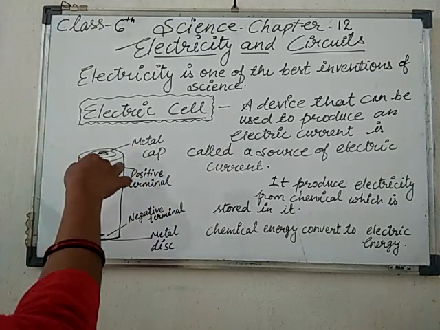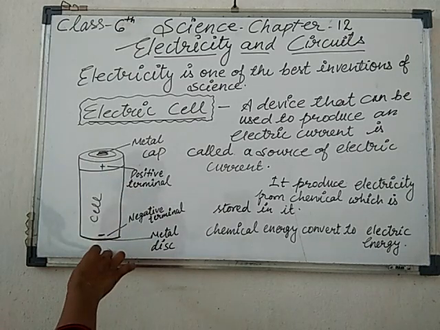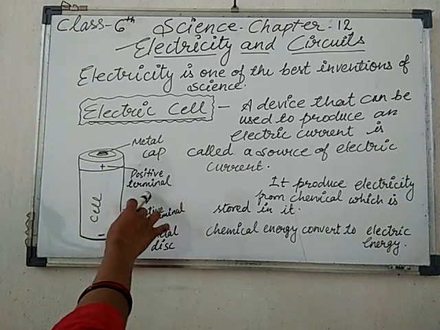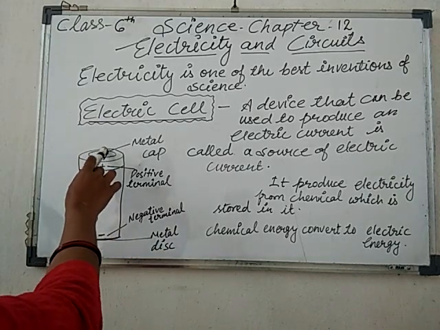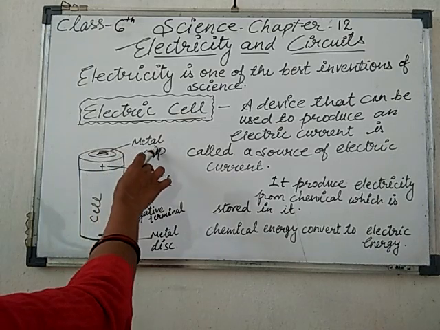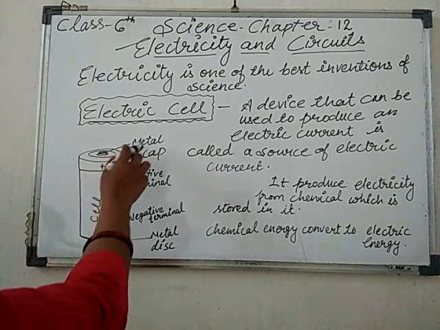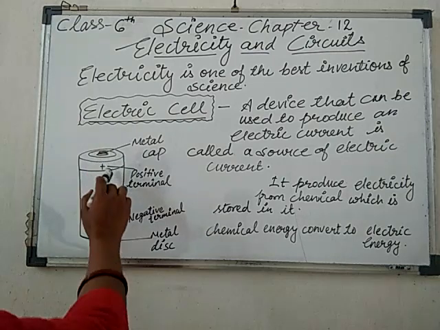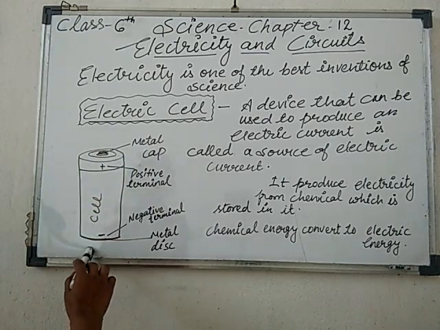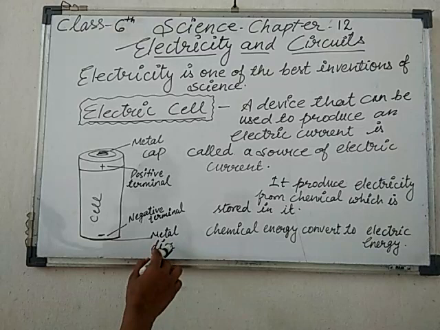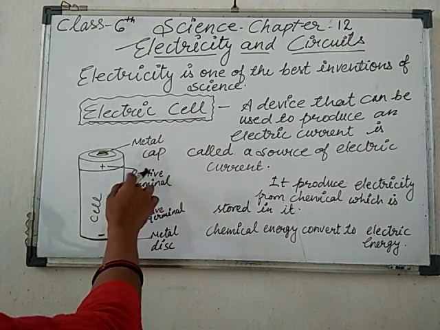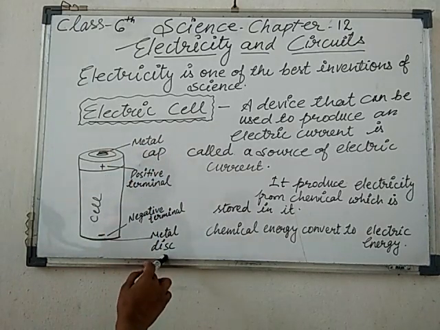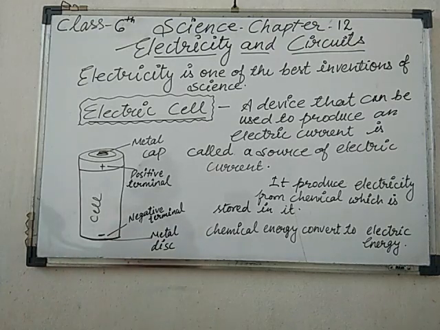This cell has two terminals, a positive terminal as well as a negative terminal. At the top you have seen what is known as the metal cap. And this round shaped structure in the cell is known as the metal disc. This one is your metal cap and this one is your metal disc. The metal cap always acts as the positive terminal and the metal disc acts as the negative terminal.